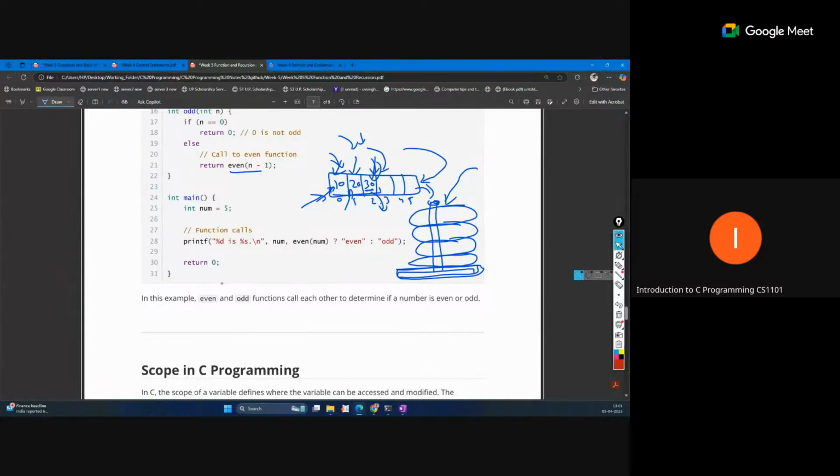Now, if you want to remove a CD, only the top CD you can remove. You cannot directly remove this middle CD or this CD. To remove the last one, we have to remove all the others one by one first. If you want to remove this one, first you have to remove this one, then this one, then this one, and then you will reach this one.